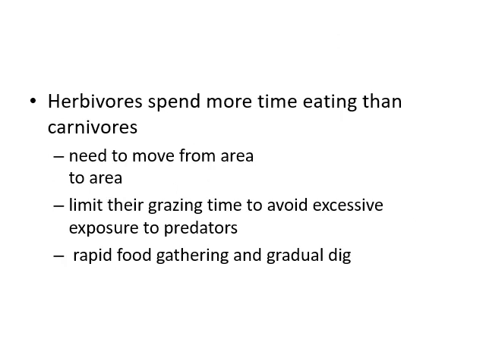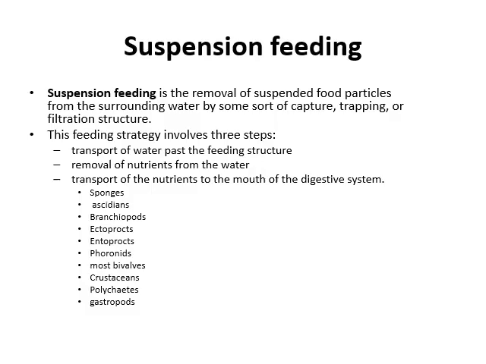Herbivores spend more time eating than carnivores, because carnivores just take in one animal and leave, but herbivores have to take in a lot of food. Then this food will be stored in the stomach. They need to move from area to area and limit their grazing time to avoid excessive exposure to predators. So to avoid predators, they will eat a lot of plants in a small time and store them in the stomach. Rapid food gathering and gradual digestion.